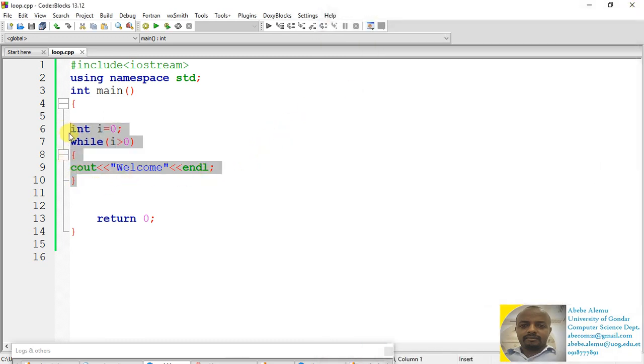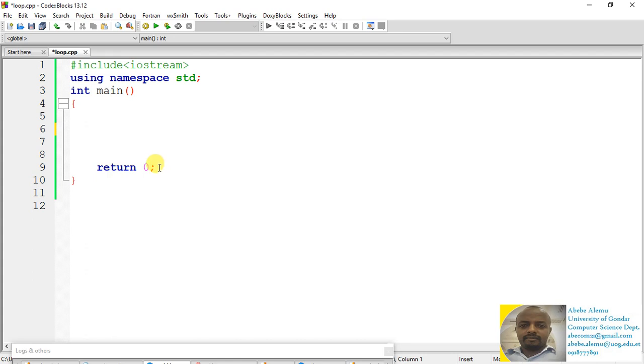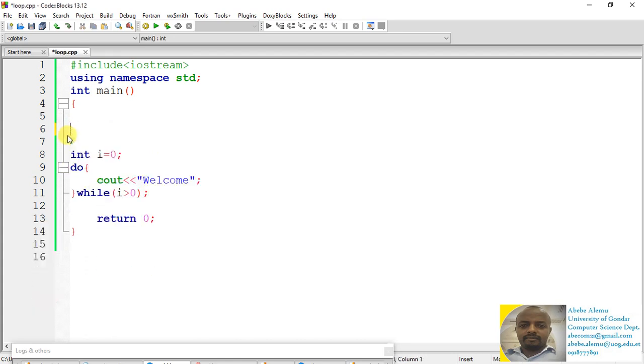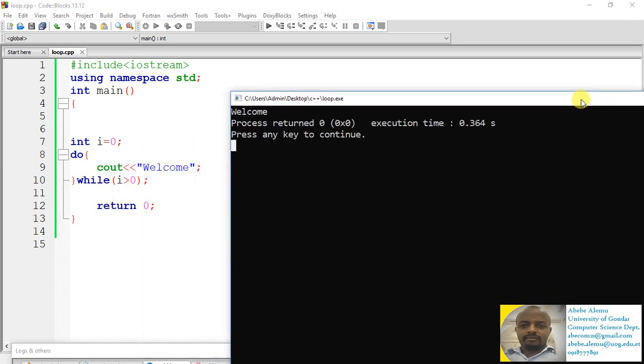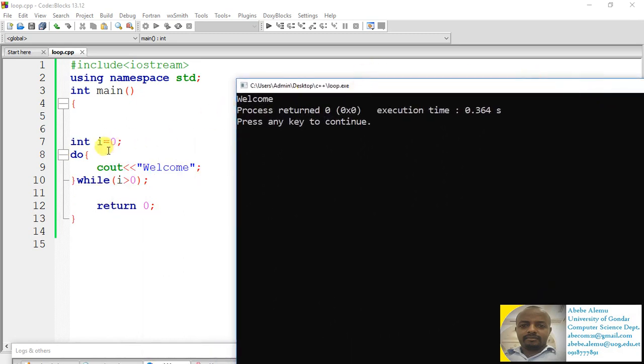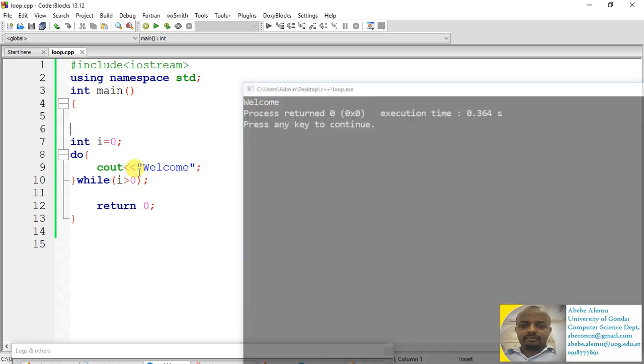Whereas if you do it with a do while loop, compile and run, and I will get 1 welcome. You see the difference? I will get 1 because the program will execute the statement before the condition. So obviously the condition is false, but since the compiler first executes the statement, I will get 1 welcome on the screen, and when it goes to the while loop, it becomes false, so that it will never execute more than one time. So you will get one welcome on the screen.